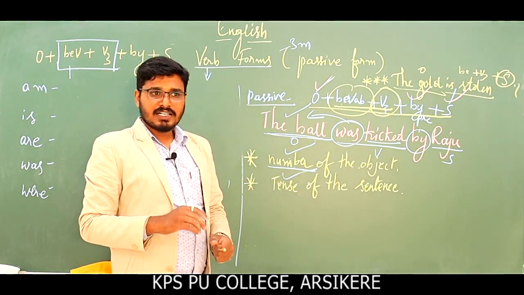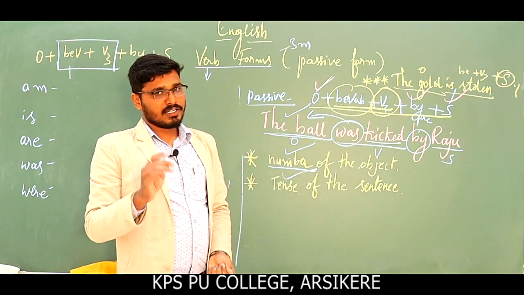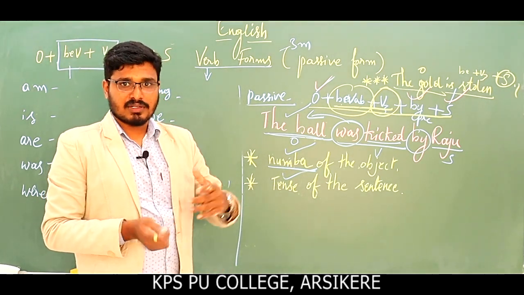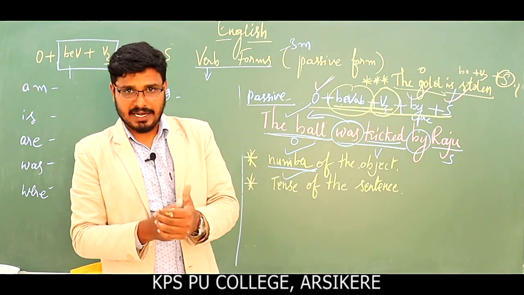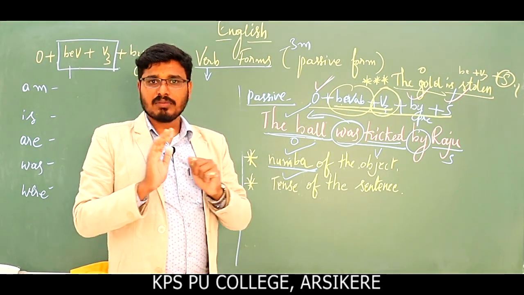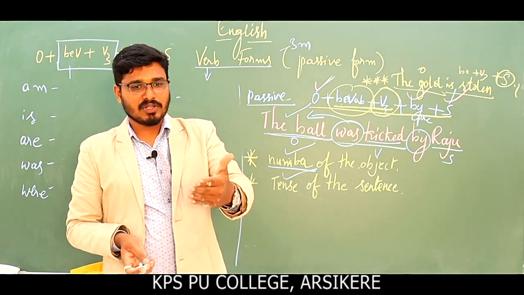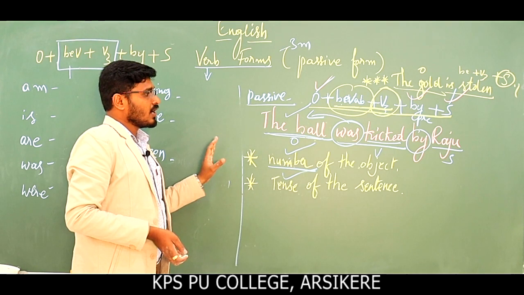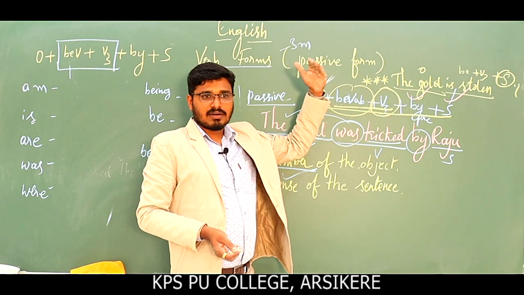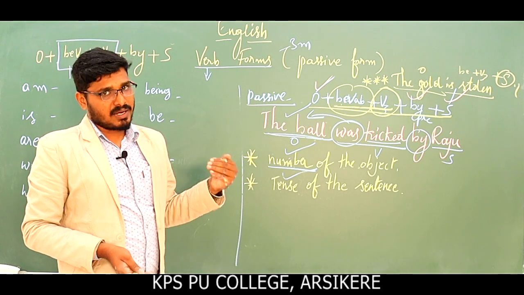Tense of the sentence. So for the tense of the sentence, we have not written the verb yet. And how to identify the tense of the sentence? Dear children, here in your question paper, once you have read the question, the paragraph, the 2-3 line fill in the blanks paragraph, one or the other sentence must have a verb. Okay, you have to concentrate on that. I'll take one example from the question paper and I'll tell you later. Okay, and then one verb will be given in the question. Thereby you can easily identify whether the paragraph is in present tense or past tense. Most probably your questions are asked in past tense.